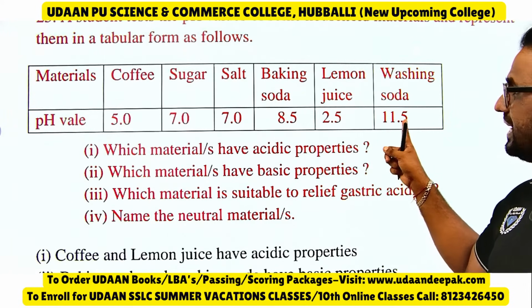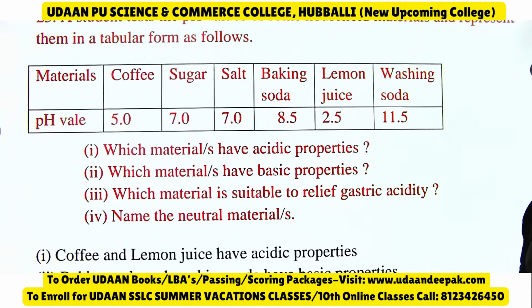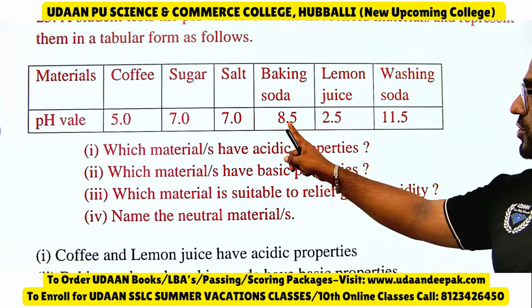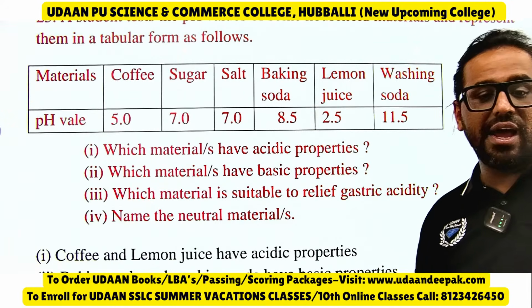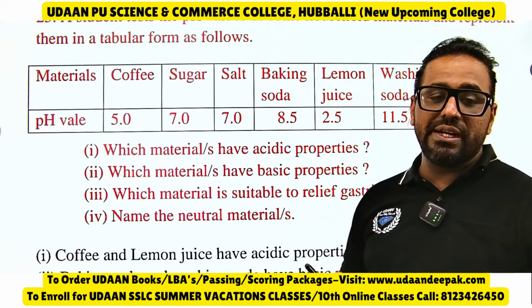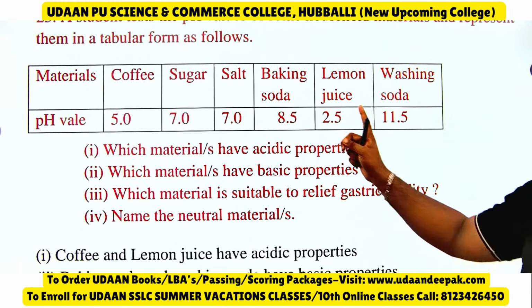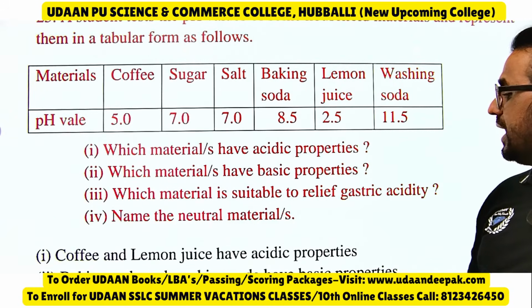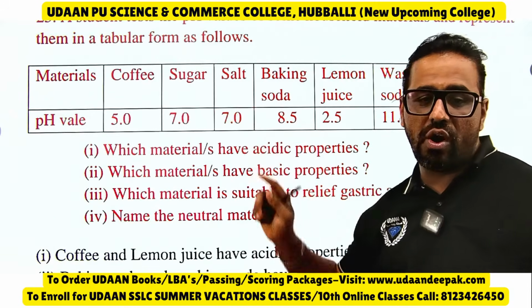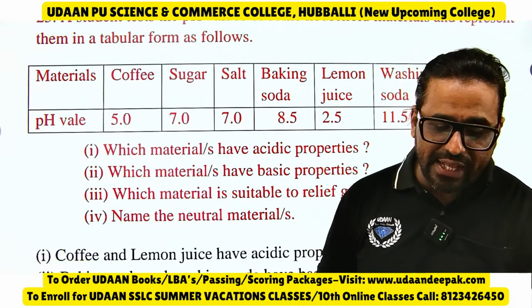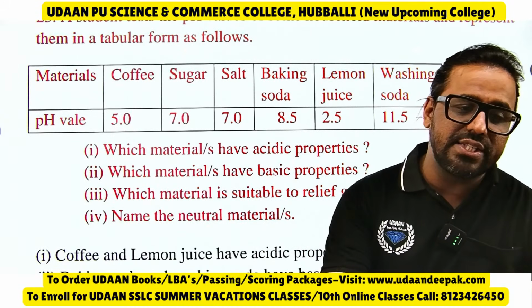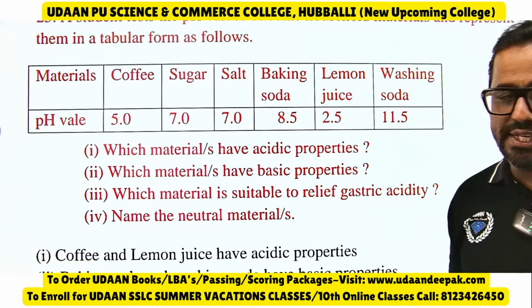More than 7 is washing soda, and more than 7 is baking soda. Washing soda and baking soda are basic. Which material is suitable to give relief from gastric trouble? Baking soda is used. And which are neutral? Sugar and salt are neutral here. So like this you should be able to write the answer in this case. Okay, so next one.